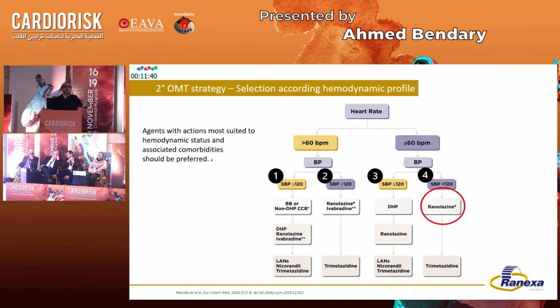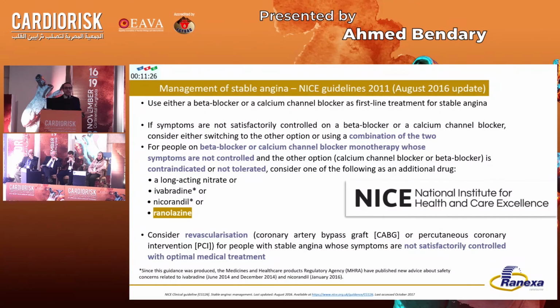Ranolazine can be used as a metabolic agent in any category, and it is the only, and I'll say it again, the only medication that can be used together with trimetazidine in those patients who have low heart rate and low blood pressure. The NICE guidelines also give due credit to ranolazine.